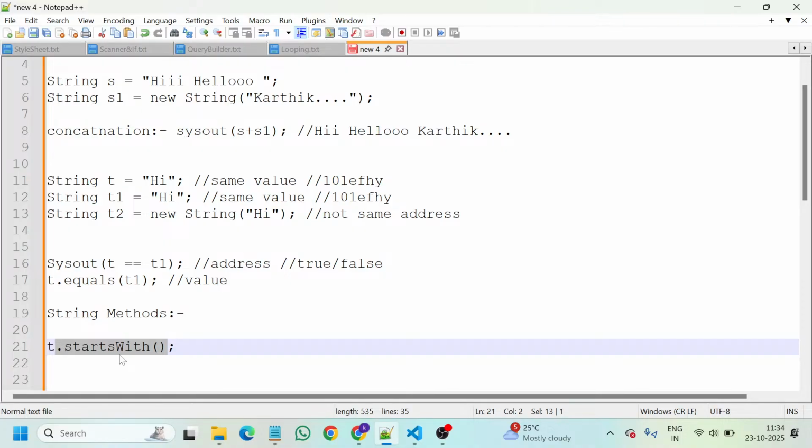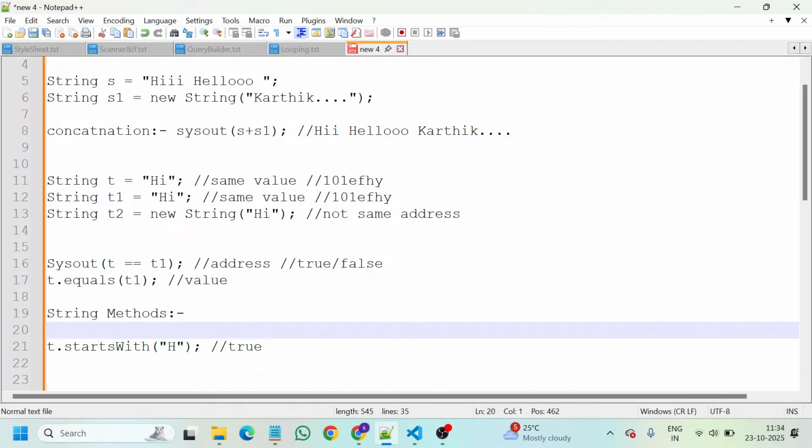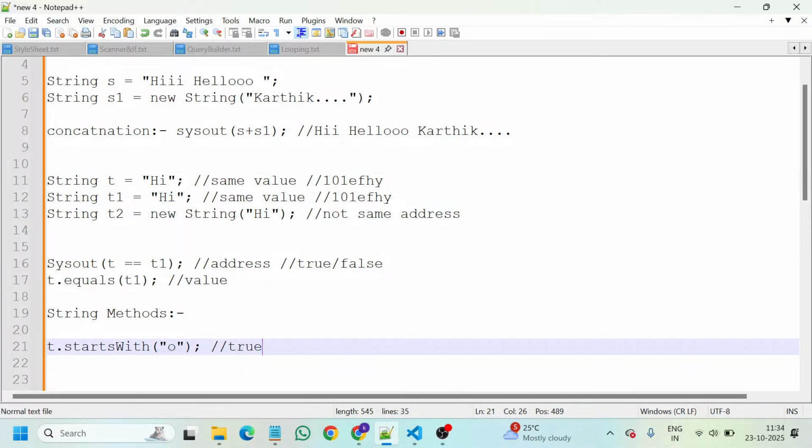t.startsWith with h, and it will return true. Why? Because the text I gave in t is hi, and I was checking whether t starts with h or not. Yes, of course hi is starting with h. If I check here with o, it will return false. So now I think you understand what startsWith is applicable for and its functionality: checking whether it starts with this alphabet or not.